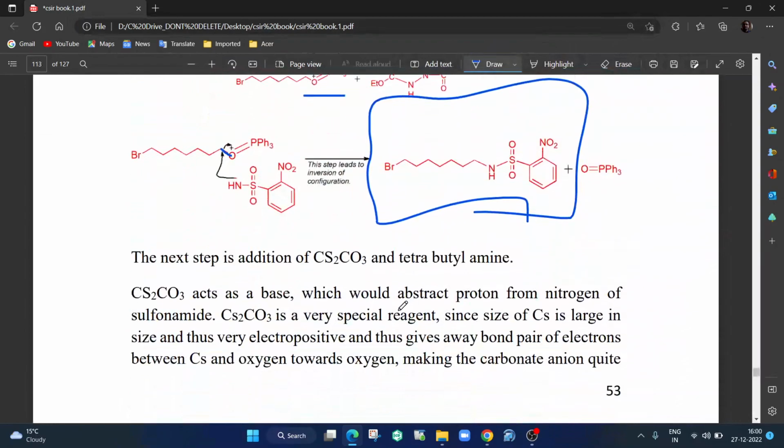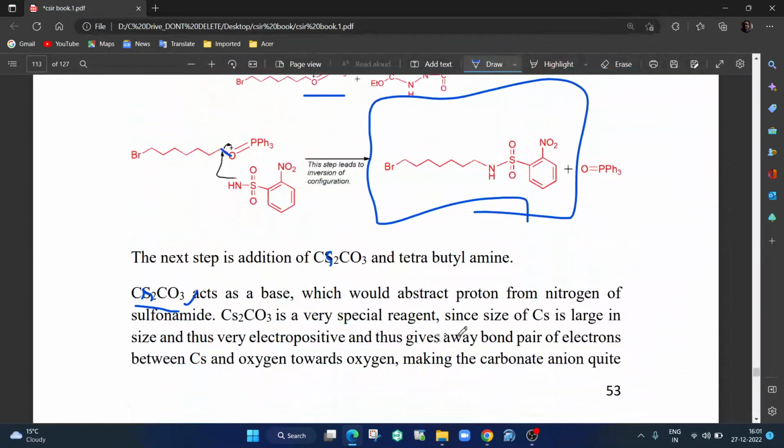Next step is addition of cesium carbonate, okay. I should have put this s small letter, and this s also small s, okay. Cesium carbonate and tetrabutylammonium iodide. Now cesium carbonate is a base, very interesting base it is. Generally when you think about carbonate, it's a weak base. Here also it is weak but very powerful, because cesium is very large in size. That means highly electropositive. It doesn't want to keep its electron with itself because the nucleus is too much inside and so big in size. So electrons are not happy with cesium, so it pushes away all the electron. So carbonate is highly basic here. Okay, it is much more basic than your sodium carbonate.